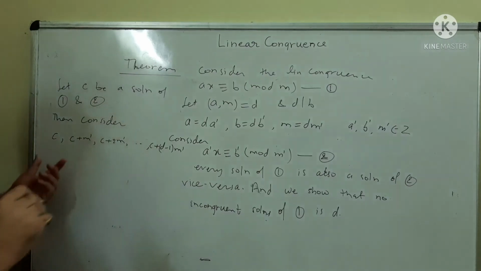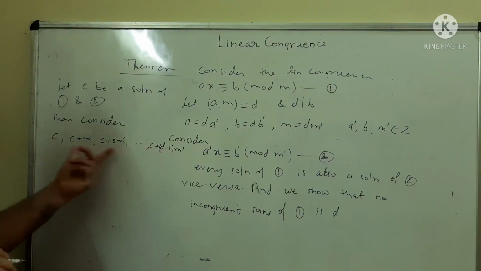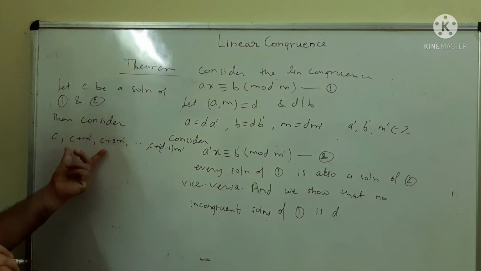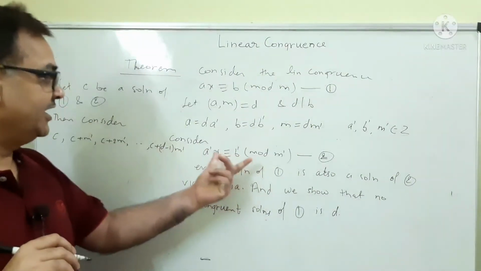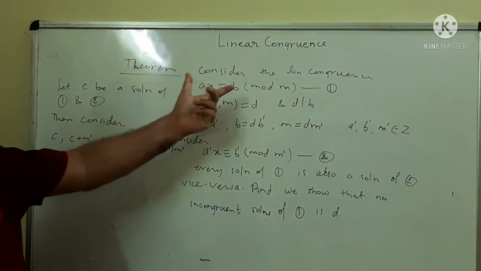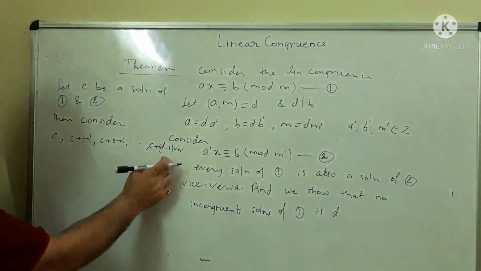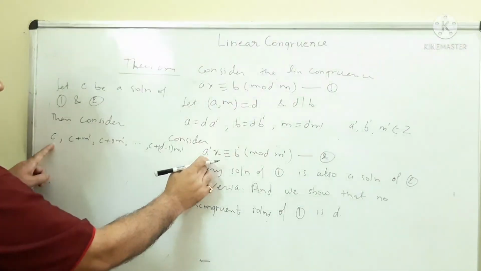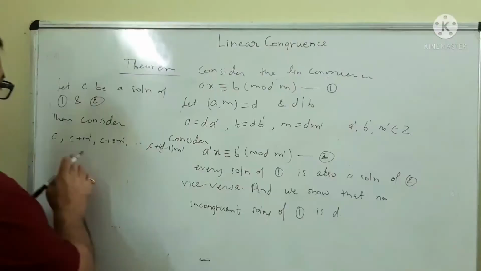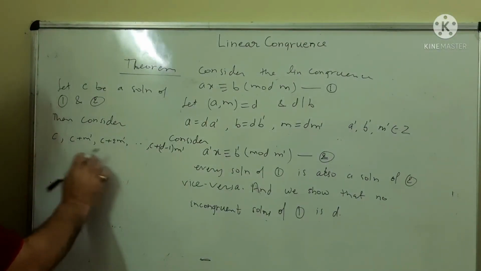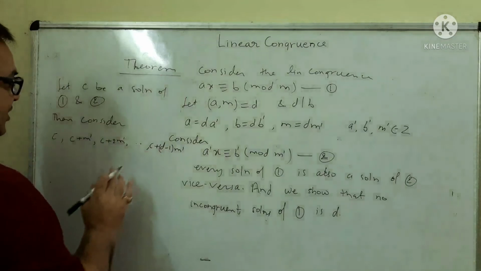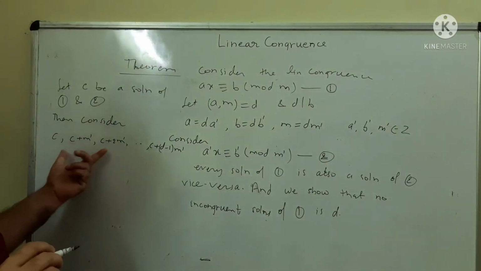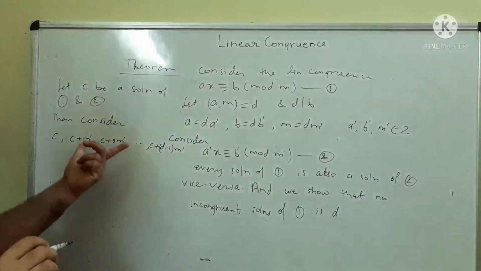Consider these D integers. Since they are all congruent modulo m dash, they are all solutions of 2 and hence they are all solutions of 1. If we add C plus D m dash, then C and C plus D m dash will become congruent modulo m. But these D elements are incongruent modulo m. So hence the number of incongruent solutions of linear congruence 1 is D.